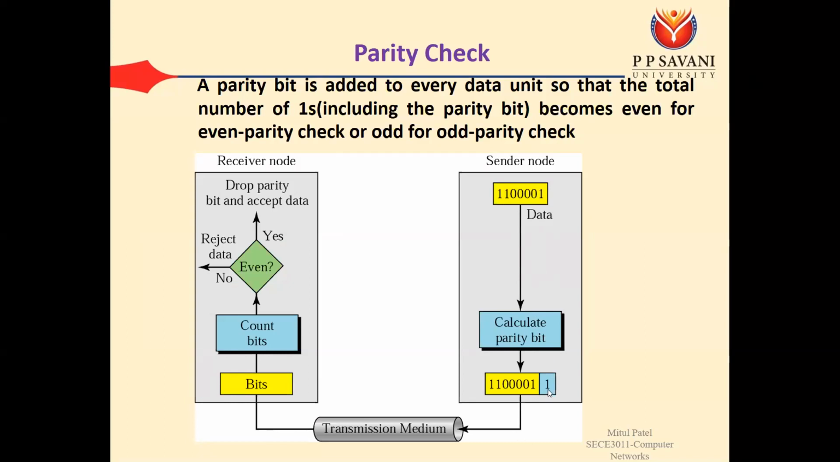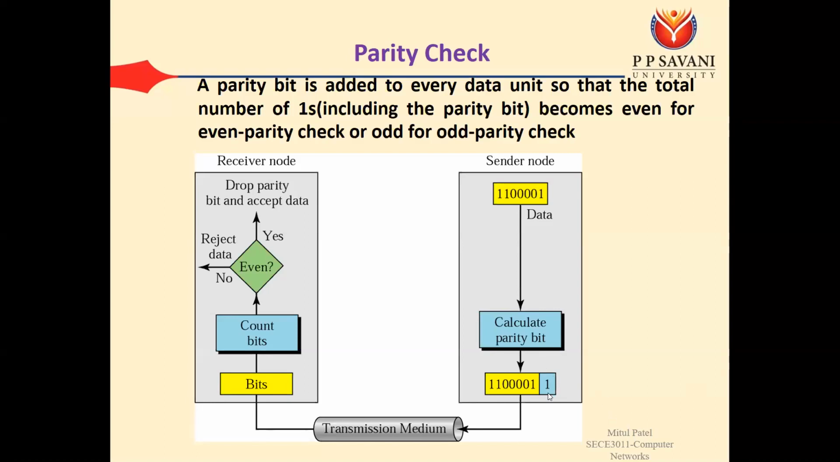So there are 3 ones, then we need to add an extra one to make the number of ones even. If the number of ones is already even, then we need to add a 0. But if the number of ones is odd, that means we need to add an extra one to make all the ones even. Then that data will be sent and received, and at the receiving side we need to count the number of ones in the data that is sent by the sender. If the number of ones is even, that means the data is correct.